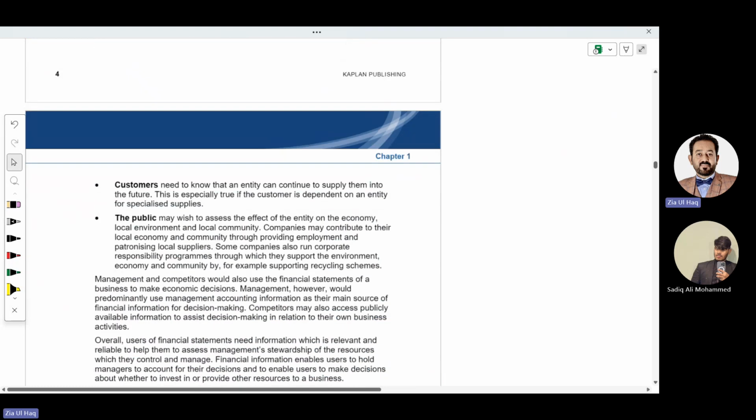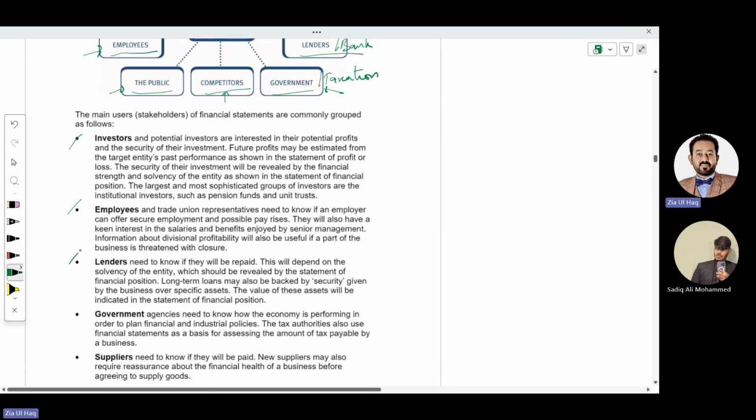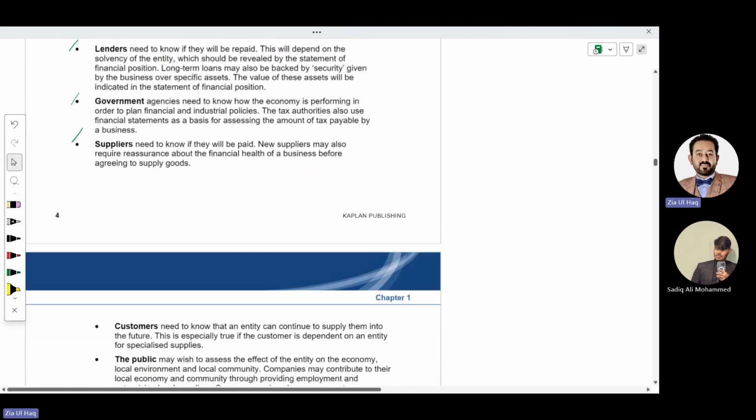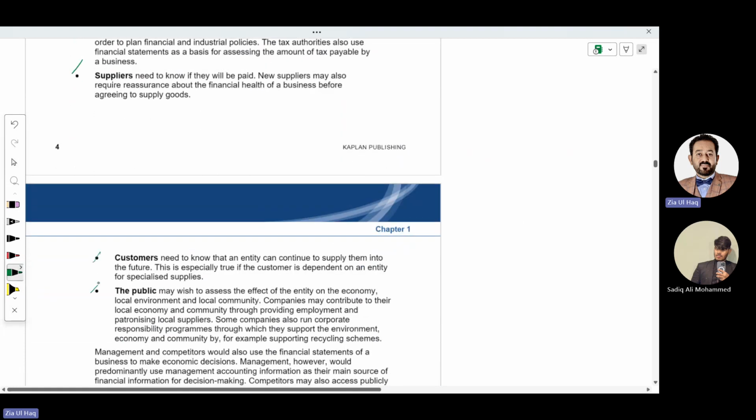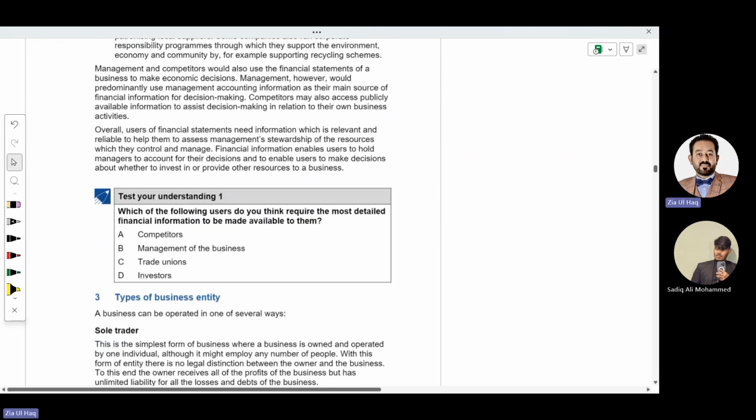Let's move forward. These are the users and why they need financial statements. Everything is explained, so you can read it by yourself after that. So let's move forward.